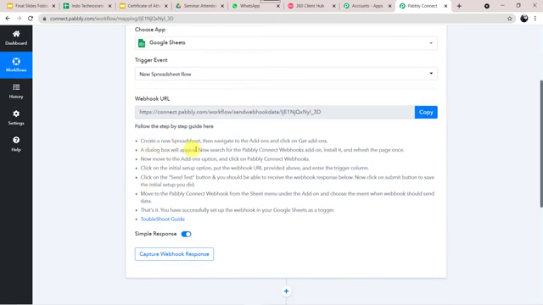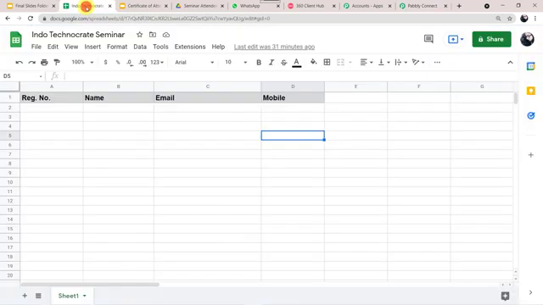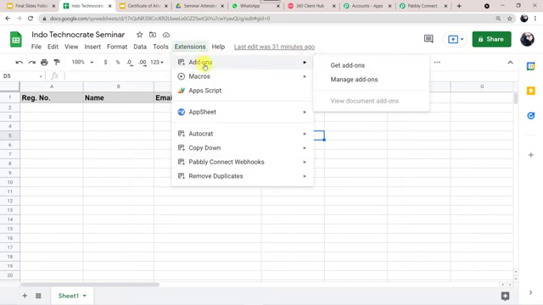Create a new spreadsheet, then navigate to the add-ons and click on get add-ons. So first we have to create a new spreadsheet. I have already created a new spreadsheet. I'll just take you to the spreadsheet, that is Indo Technocrat Seminar. Okay, this is the spreadsheet which I have already created. Now here we have to come to extensions, click on add-ons and click on get add-ons.